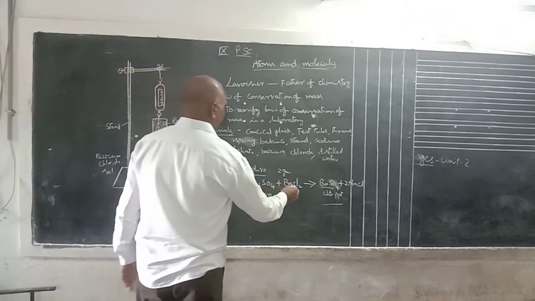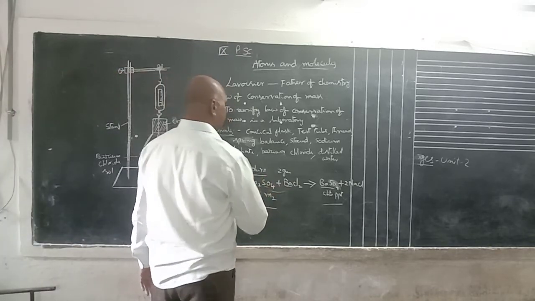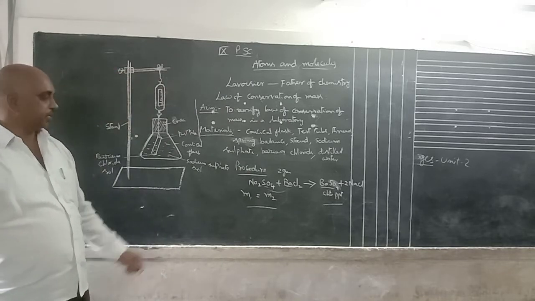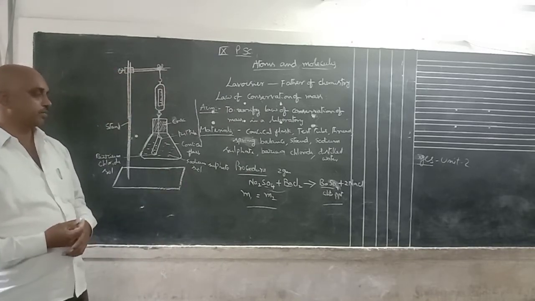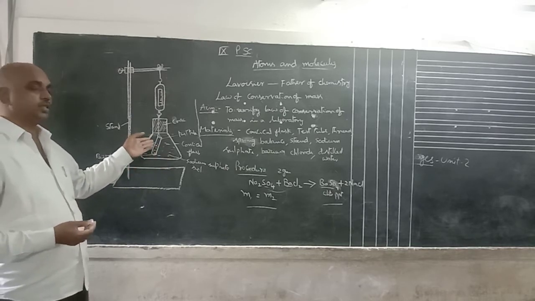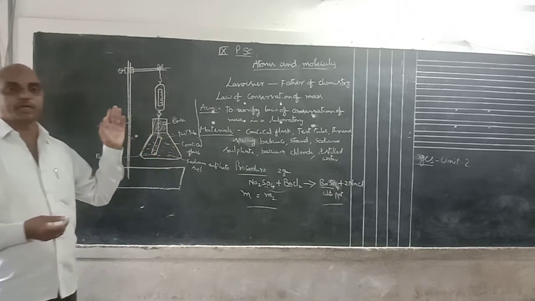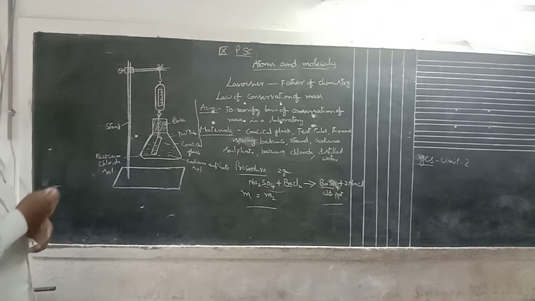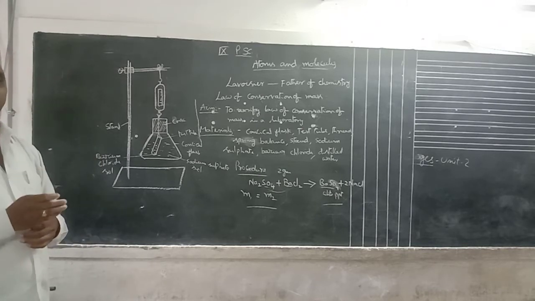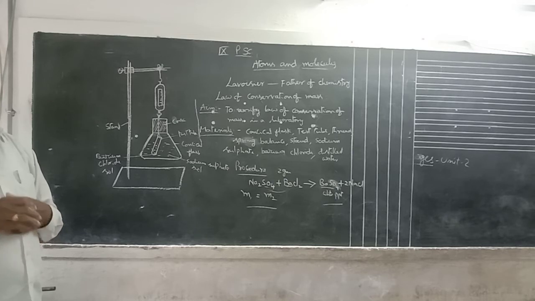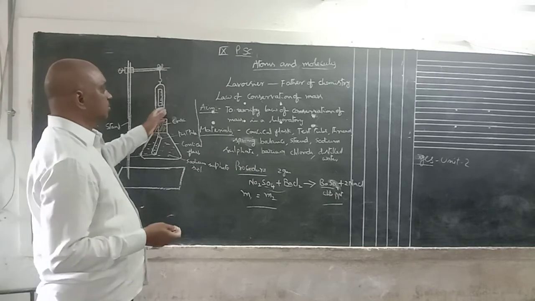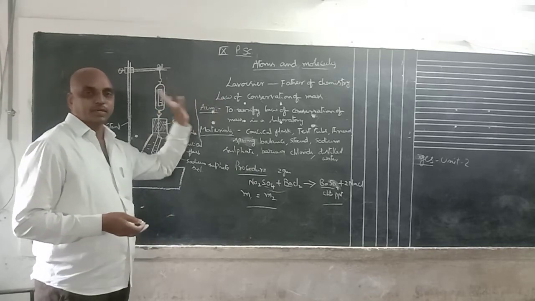This barium and this sulfate react with each other to form barium sulfate. The remaining is sodium chloride. So the white color precipitate is formed. Then the reaction is completed. Again, find out the mass. You know that in a chemical reaction, the mass before the chemical reaction and the mass after the chemical reaction are the same on both sides. That means M1 is equal to M2. So the law of conservation of mass is verified.